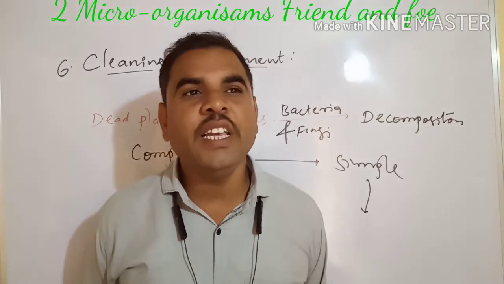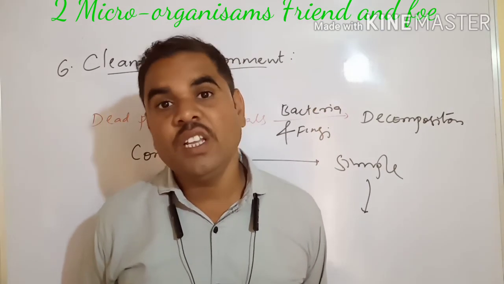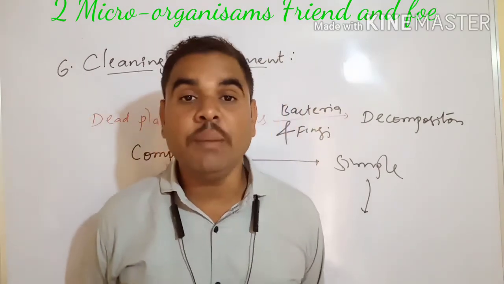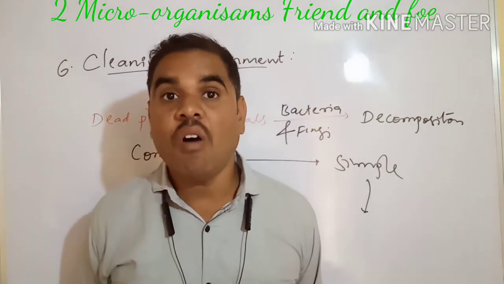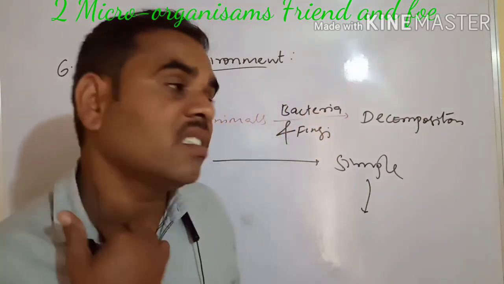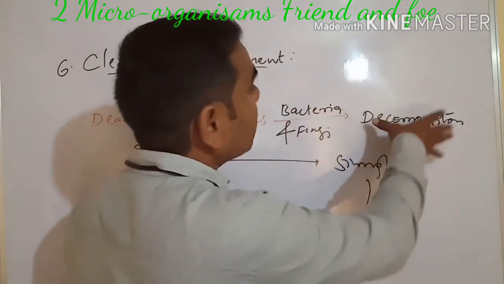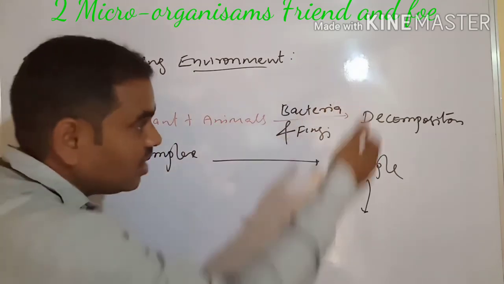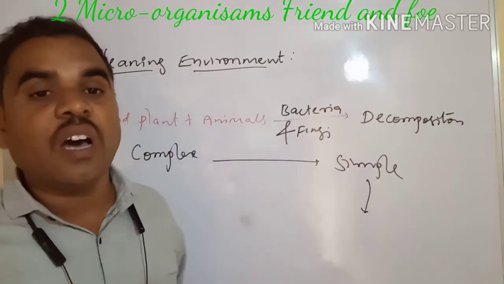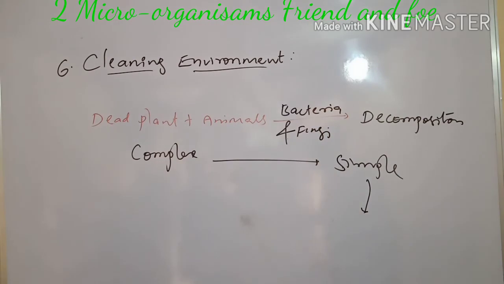Urine also spreads a bad smell for some days, but within some days these microbes keep our environment clean. Microbes also help in recycling nutrients. The dead plants and animals decompose, and the decomposed material is recycled and seeps into our soil, and our plants grow healthy. This is about the clean environment.